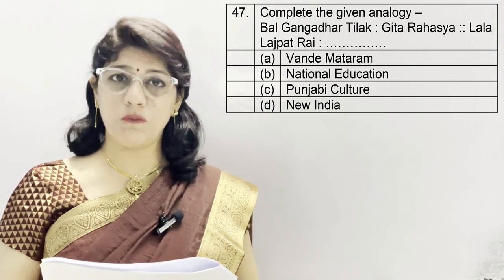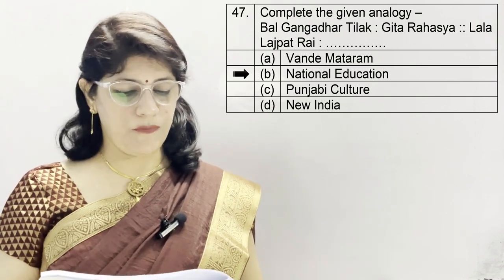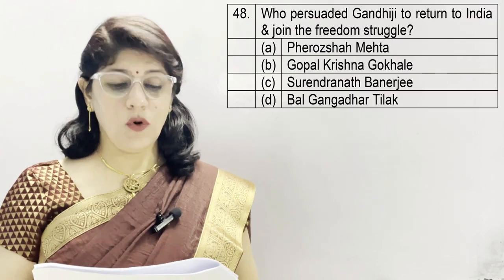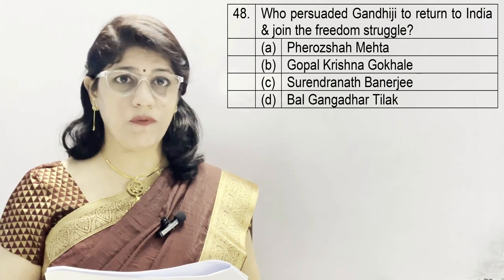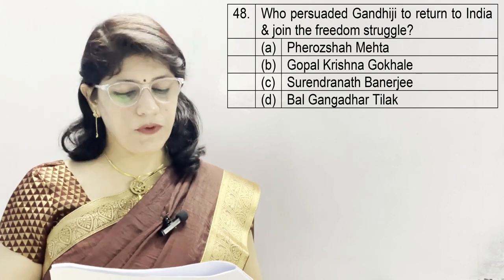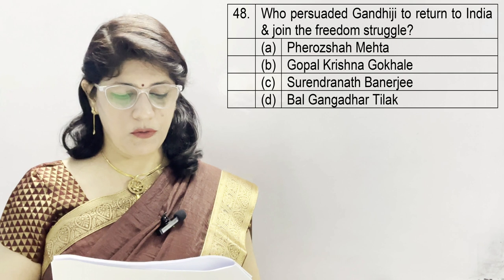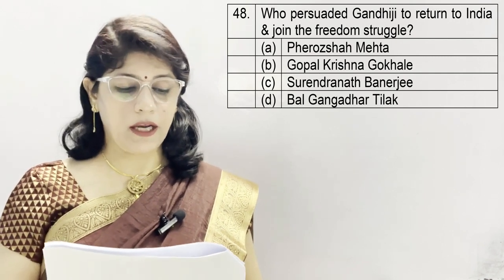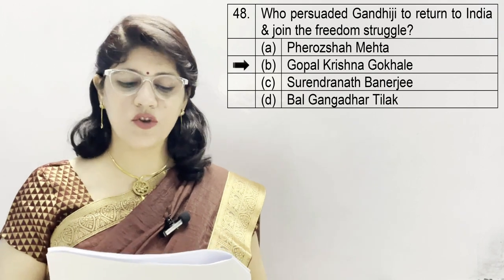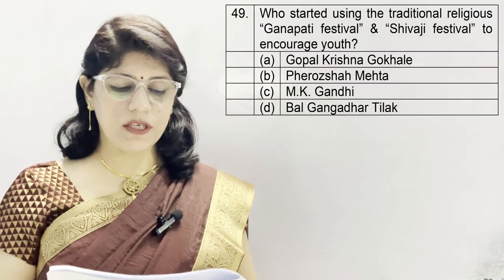And the correct option is B, National Education. Question number 48. Who persuaded Gandhiji to return to India and join the freedom struggle? A option Firoz Shah Mehta, B. Gopal Krishna Gokhale, C. Surendranath Banerjee, and D. Bal Gangadhar Tilak. And the correct option is B, Gopal Krishna Gokhale.